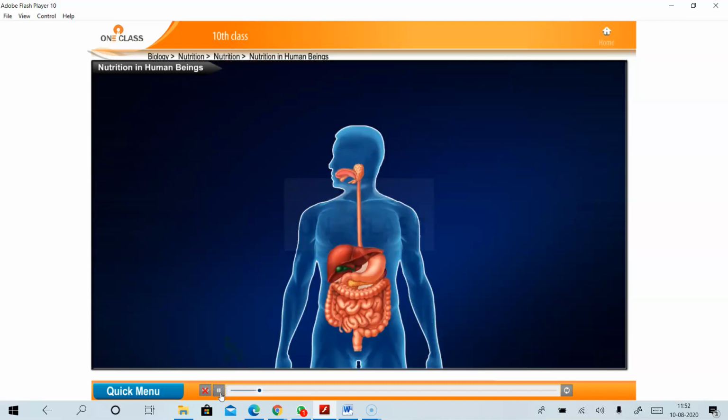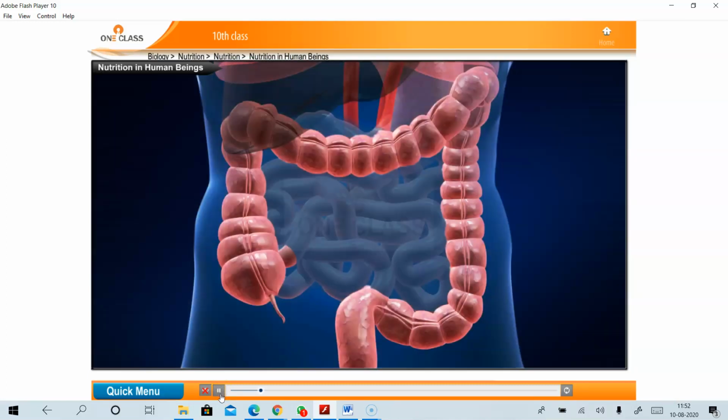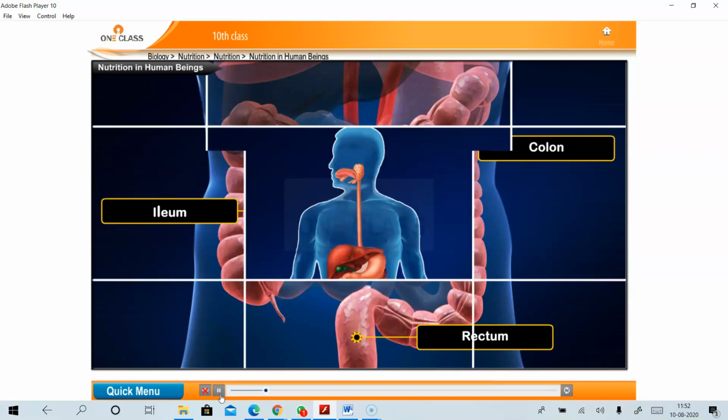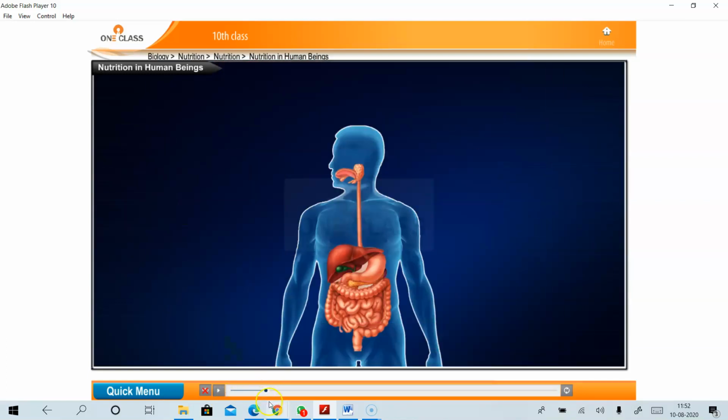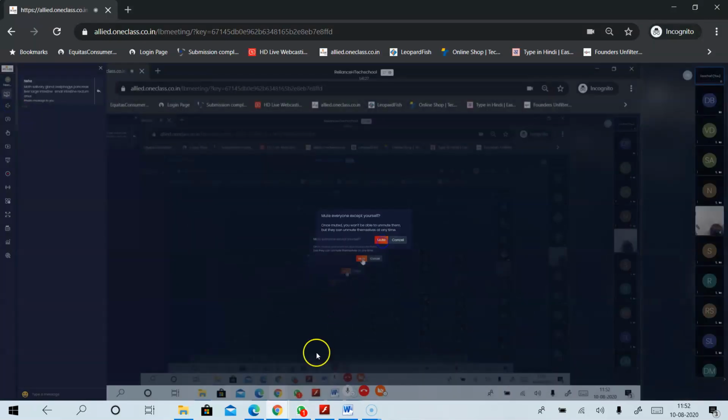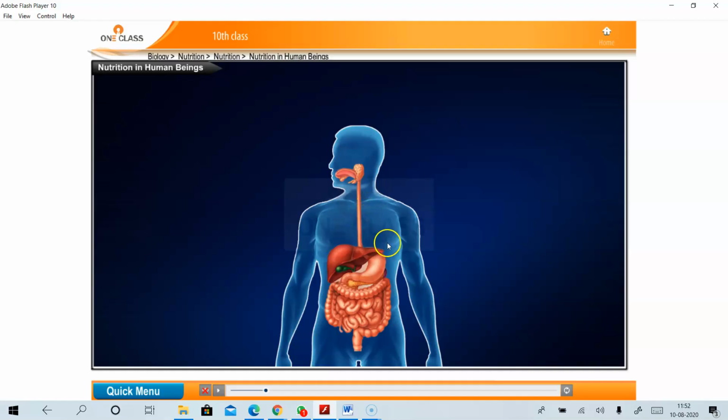So let us see what parts are present in the large intestine. The large intestine consists of ileum, colon, and rectum.